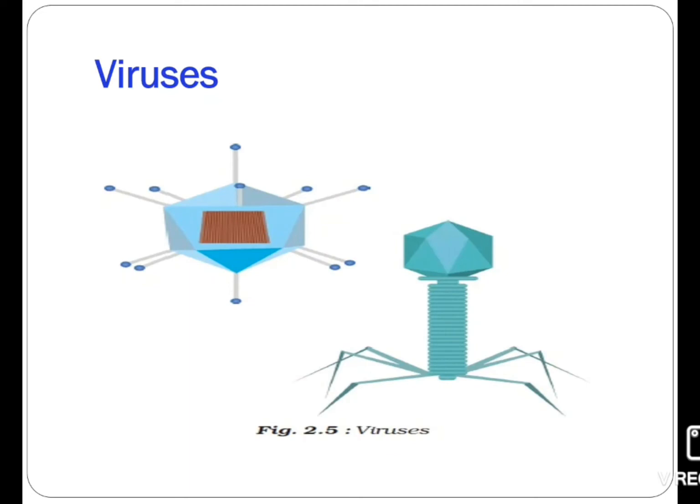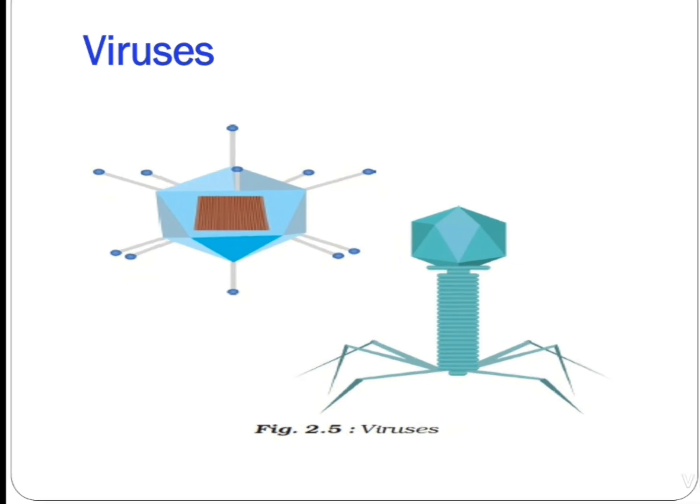Okay. Next, viruses. Viruses cause many common human infections and are also responsible for a number of rare diseases. For example, viral illnesses range from the common cold, which can be caused by one of the rhinoviruses, to AIDS, which is caused by HIV. Viruses may contain either DNA or RNA as their genetic material. Okay.